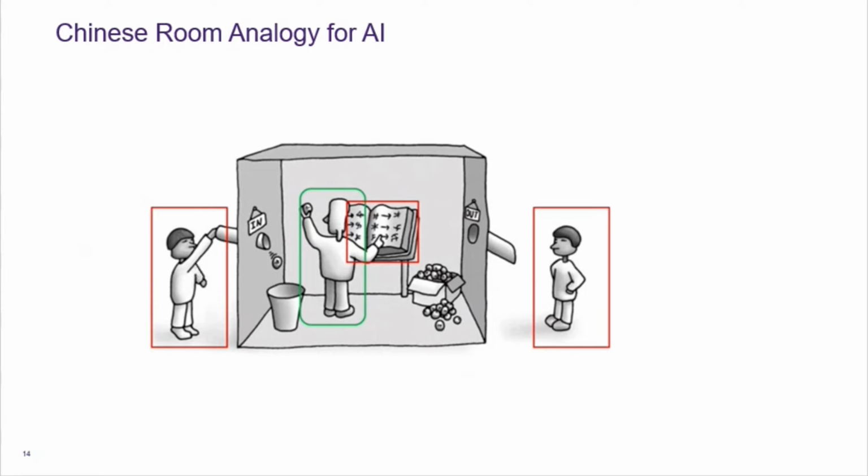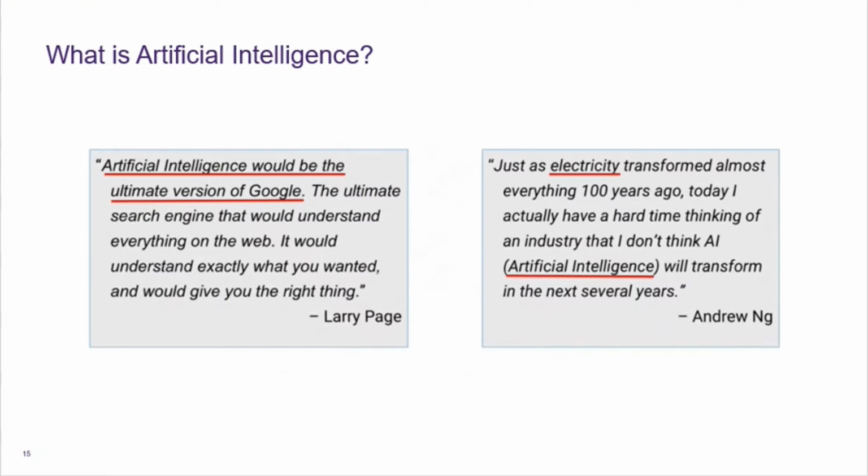So now that we understand there is no standard definition of artificial intelligence, let's take a look at what some of the top thinkers really think about it. The legendary Google founder Larry Page believes that artificial intelligence would be the ultimate version of Google.